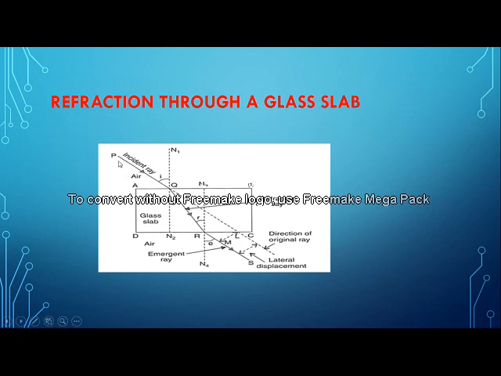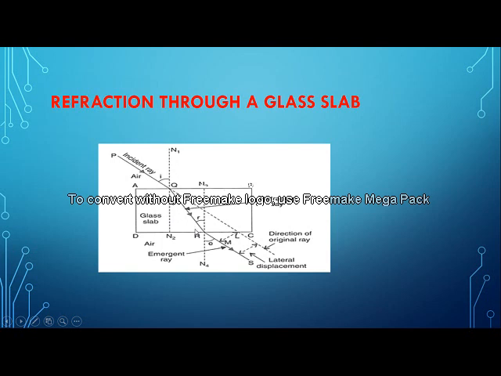Again I am repeating. Let us consider an incident ray PQ entering the glass slab. It is not necessary that you take this same point; you can take any other point. Now air is a rarer medium, glass is a denser medium. So children, what will happen? It will move towards the normal. This is our normal. So it will bend, and this is our refracted ray.